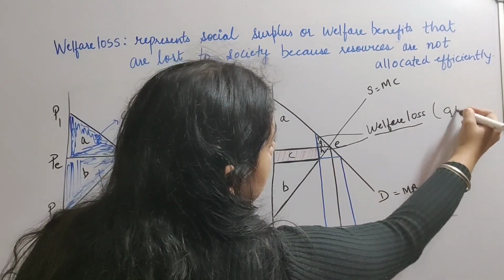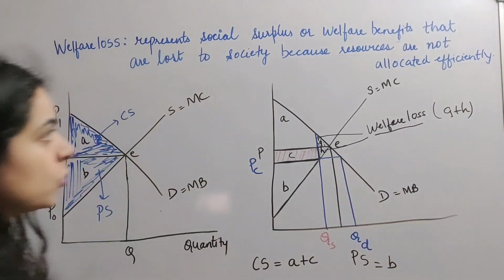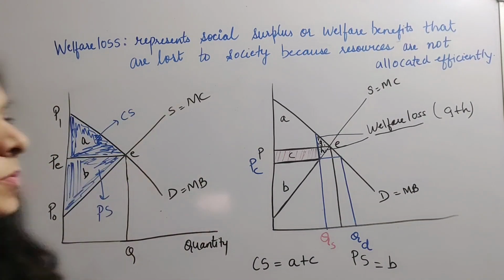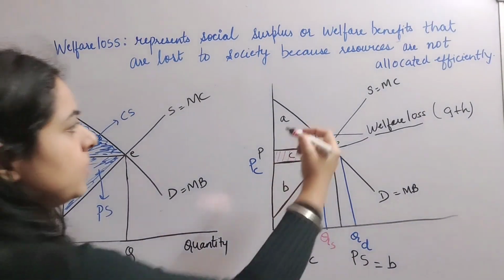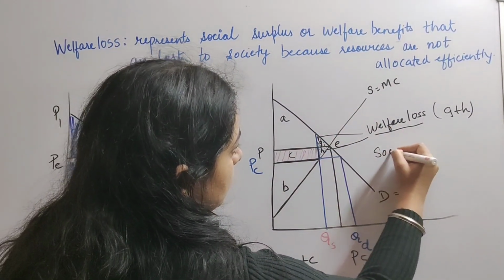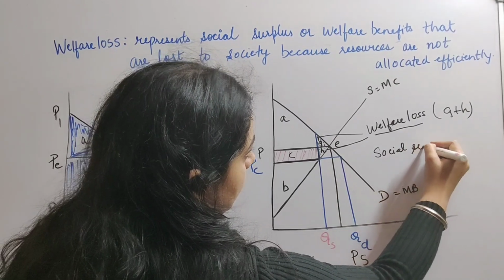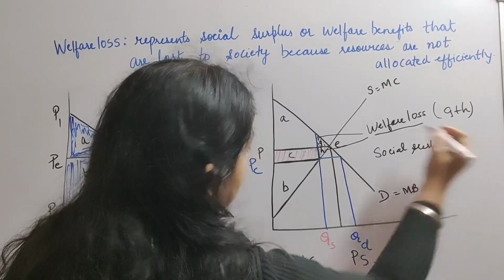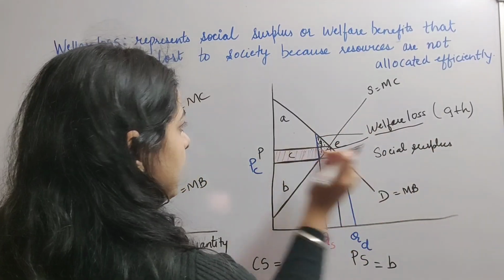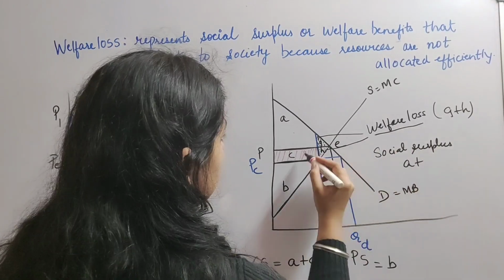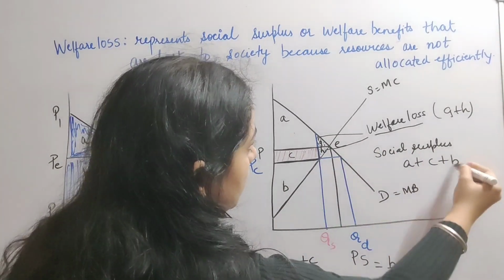Welfare loss is basically G plus H, and the total social surplus is the sum of this part A plus this part C plus B.